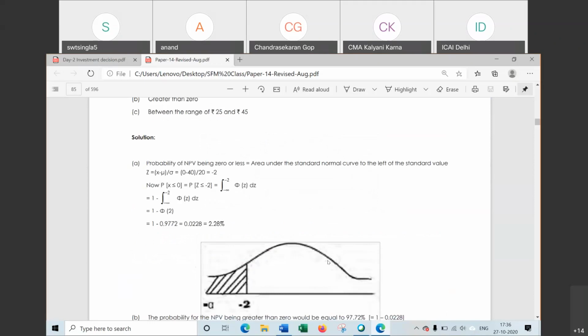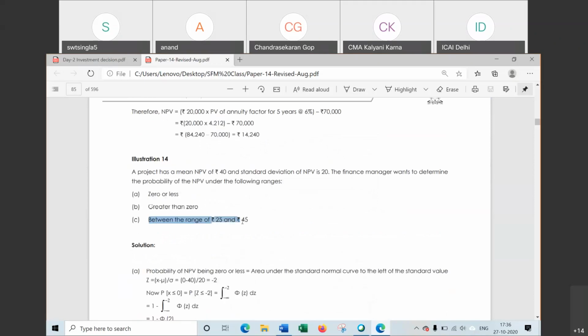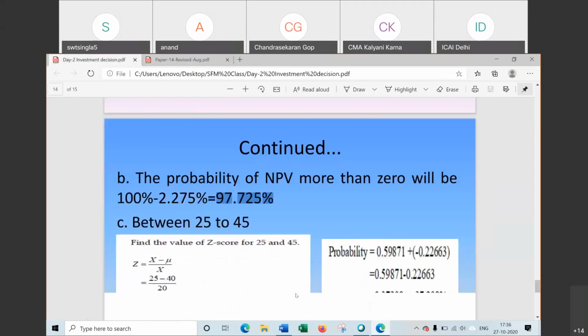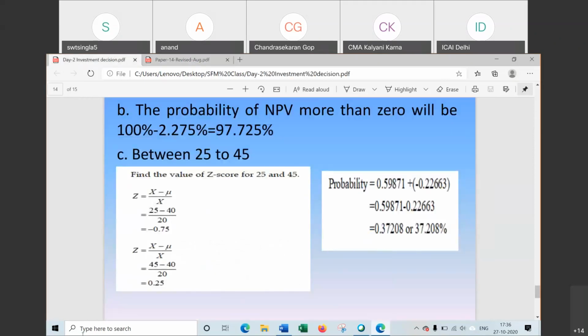Now the third case. Here the range is given between 25 to 45. Two values, meaning the x values are given, 25 and 45. So for the third point, we have to find the probability when the variable is between 25 to 45. Now we have to find the Z score for both values, 25 and 45.